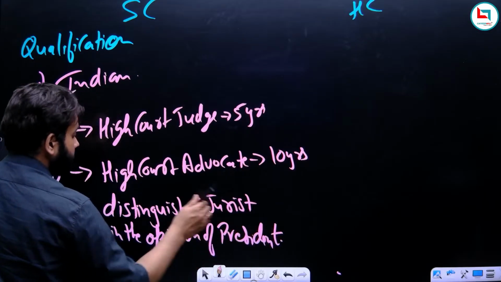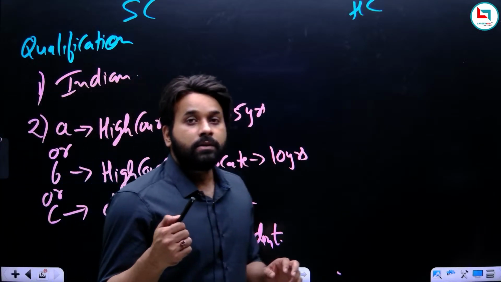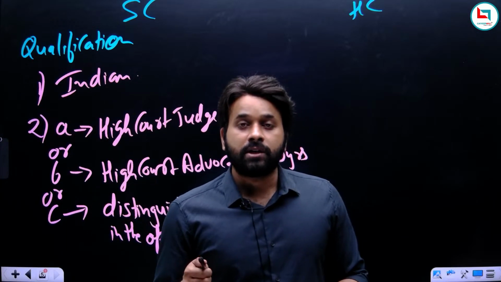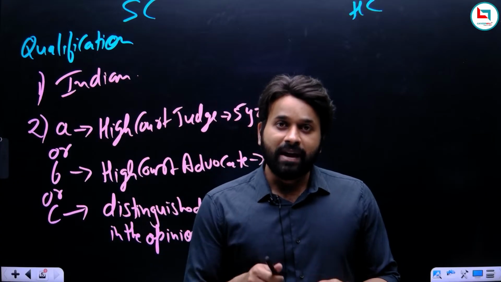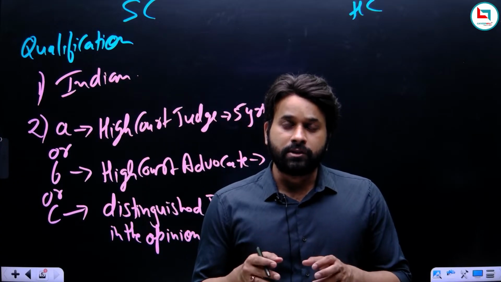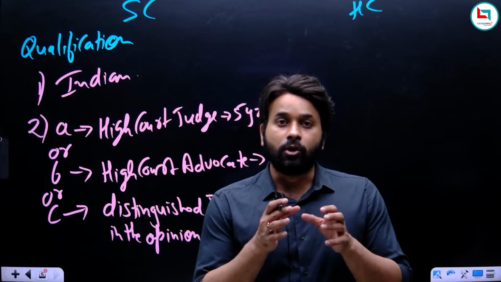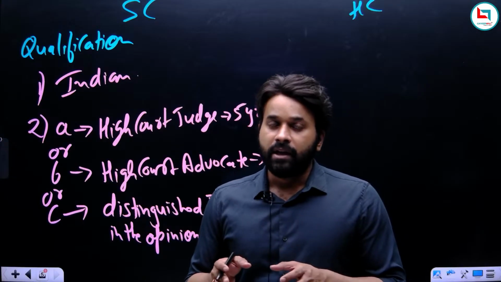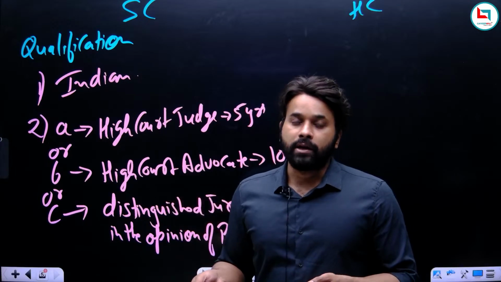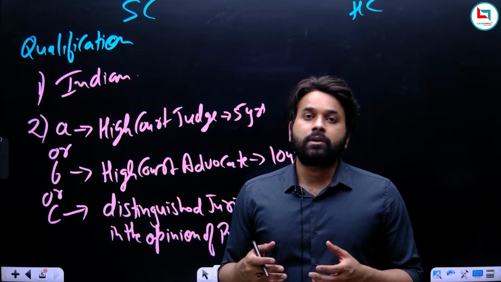Okay, remember, the meaning of distinguished jurist is not defined, but the fact is, a distinguished jurist is a person who has the knowledge of law, and definitely he is not a judge or an advocate. He is a professor of law.